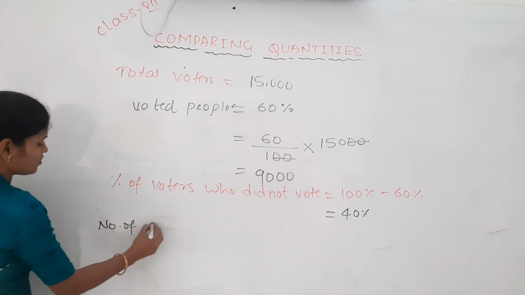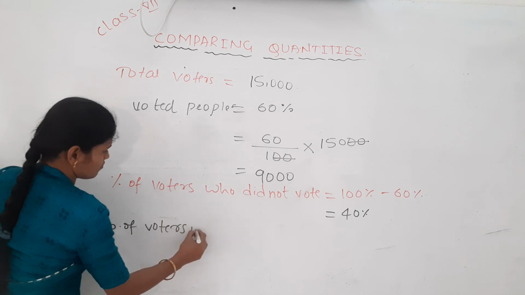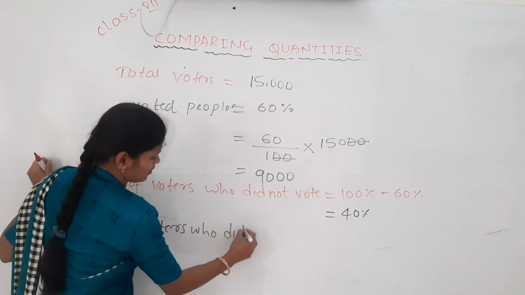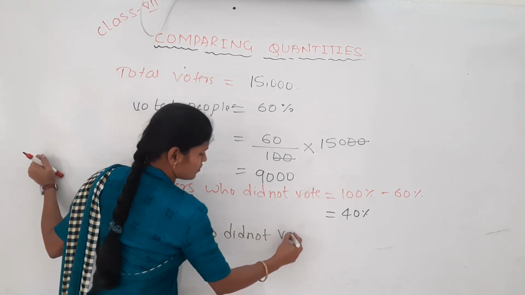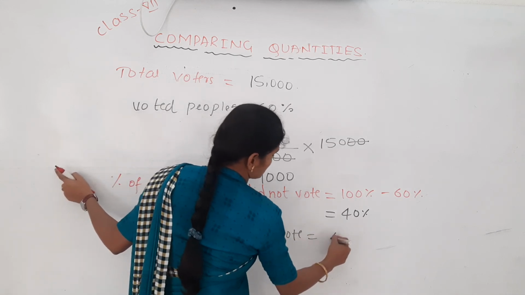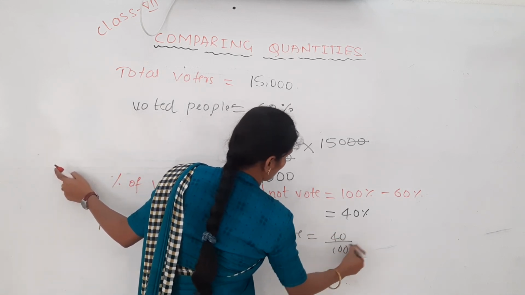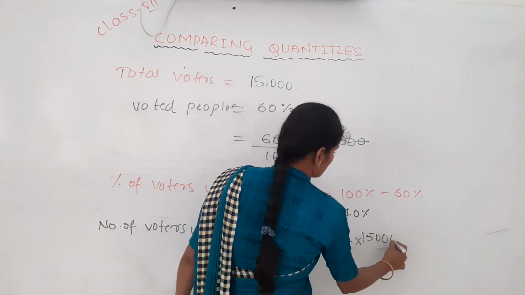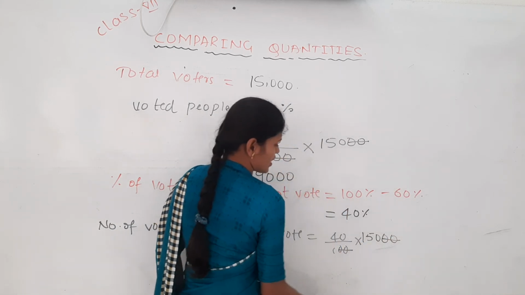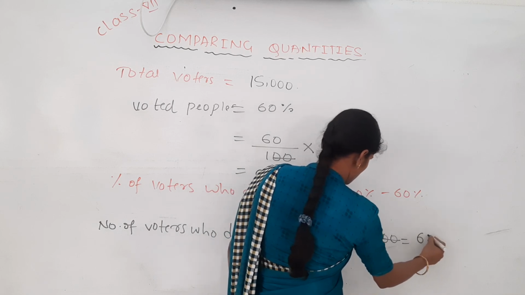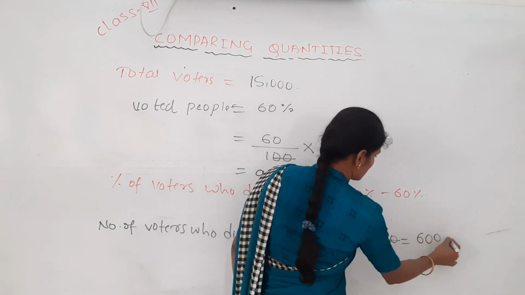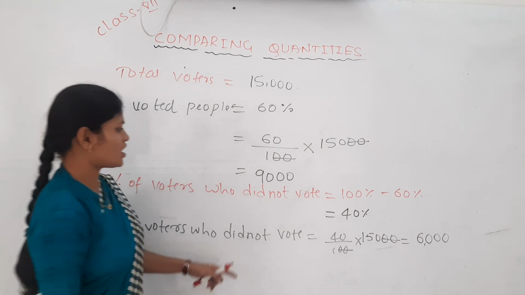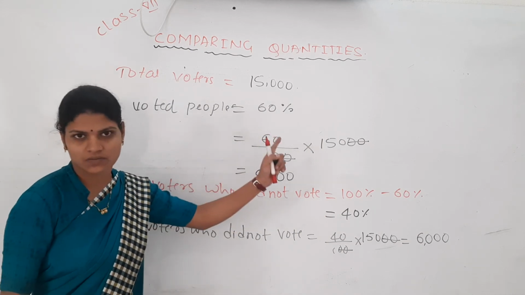We have to find the number of voters who did not vote. 40% out of 15,000 did not vote. So the 100 cancels. 15 fours are 60, then 1, 2, 0. 6,000 members did not vote and 9,000 members have voted.